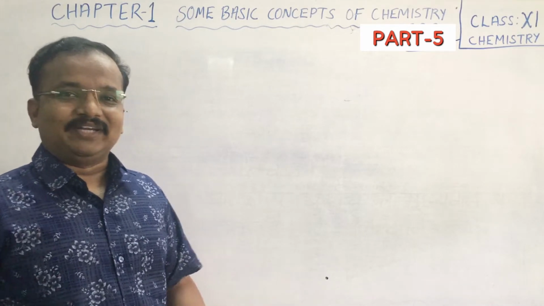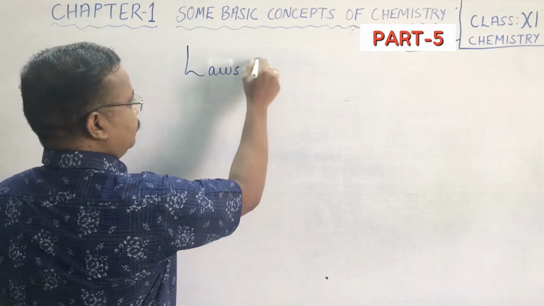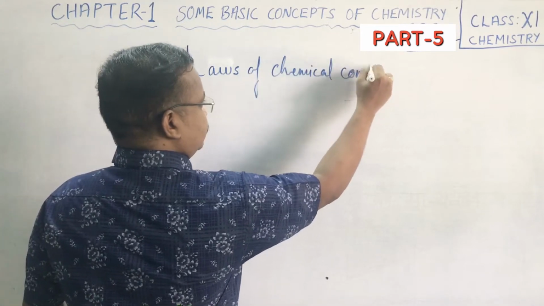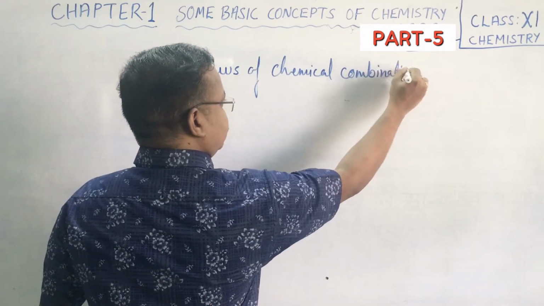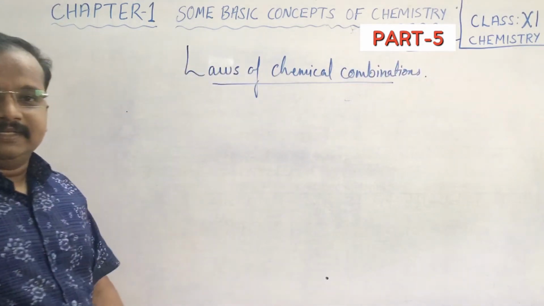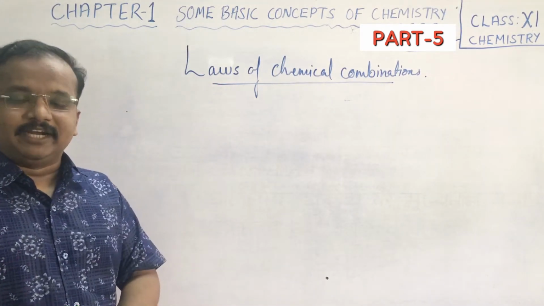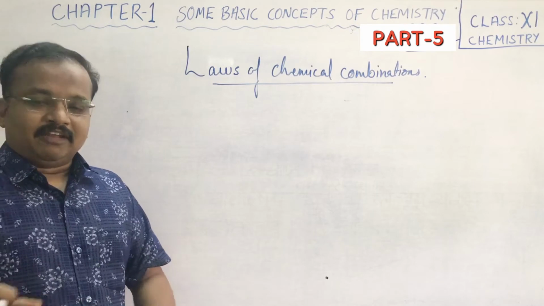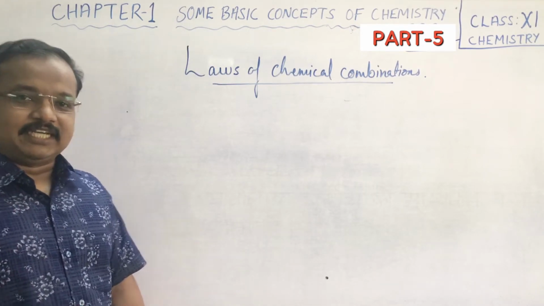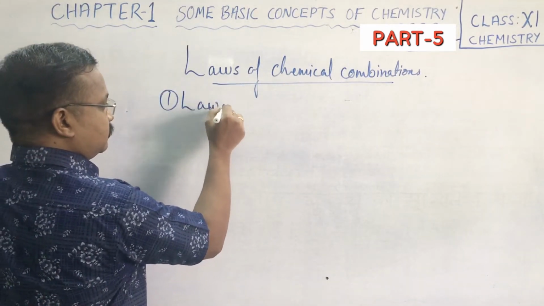Today we shall discuss a new topic, that is laws of chemical combinations. As the name suggests, there are some laws we will be learning in this topic. Mainly 5 laws we have to learn. Some of the laws you have already studied in your 9th standard. The first one is law of conservation of mass.